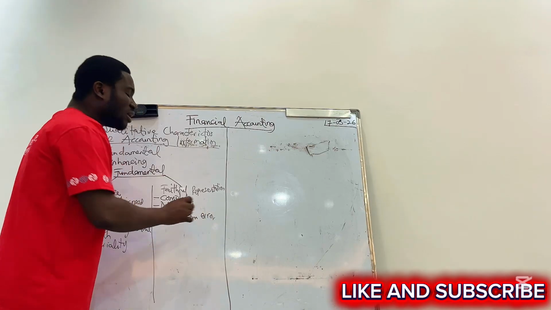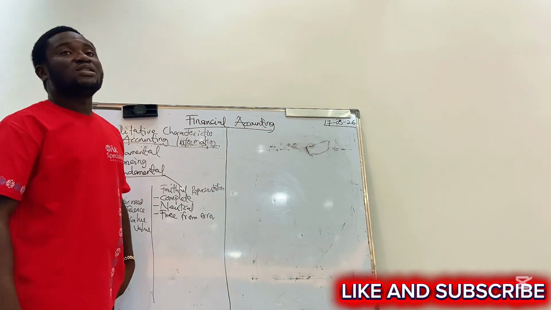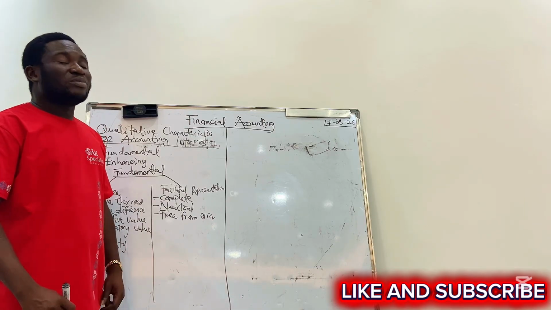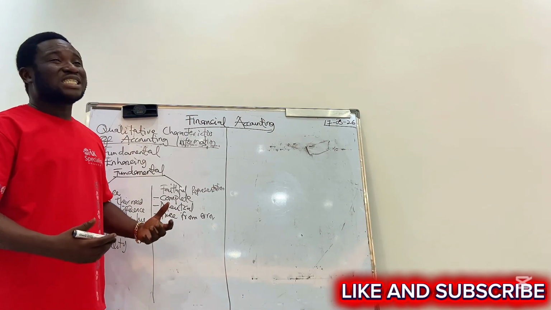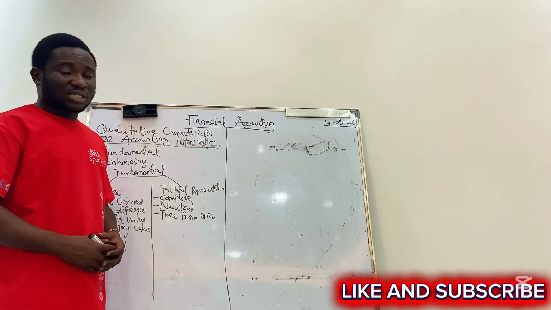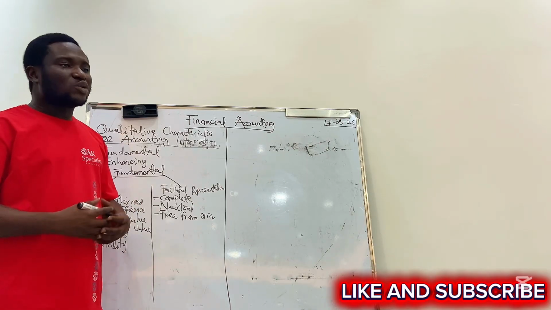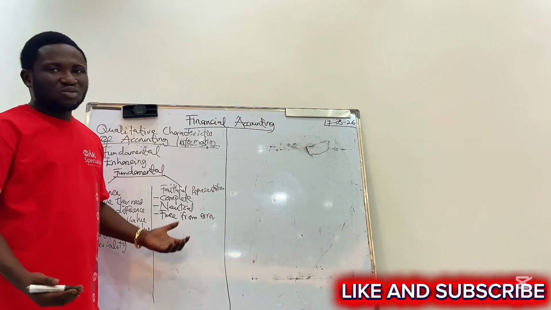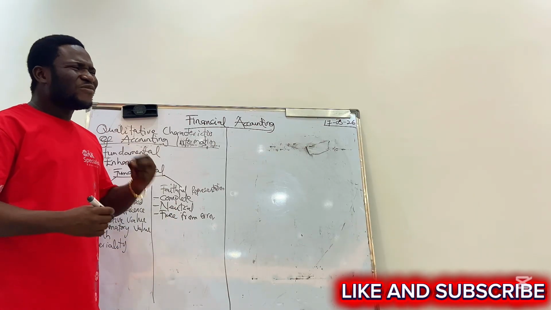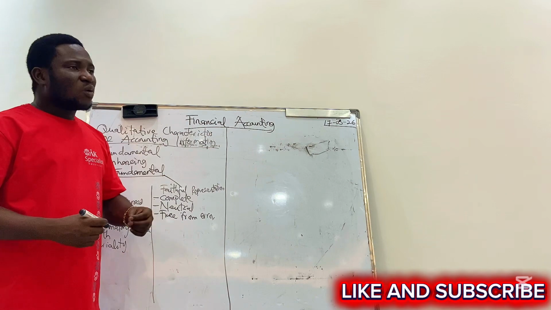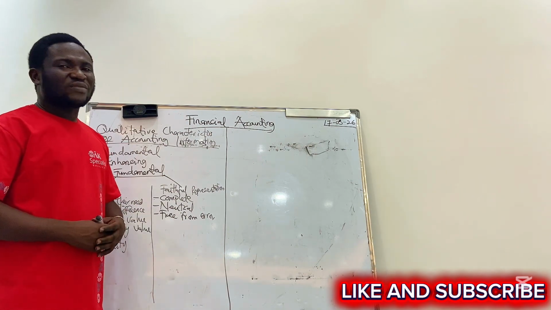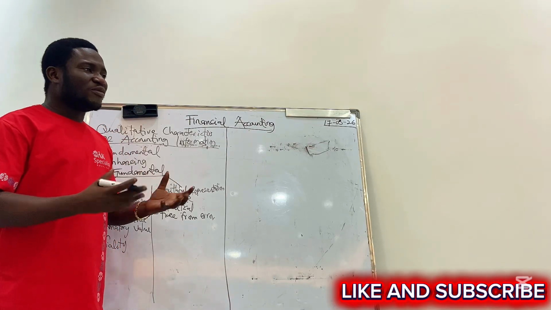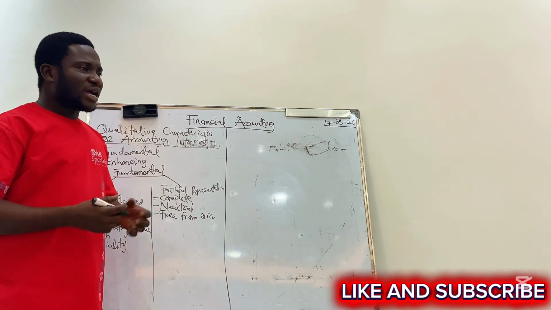Free from error. We are not saying that accounting information may not be mistaken, or that there cannot be errors, because that's why we create suspense accounts and all those things. But we are saying that errors you can neglect, errors that you can do away with, let's do our best, because every error, if it is material, would have influence on the users of accounting information. So let's do our best to make sure that the information is free from error.